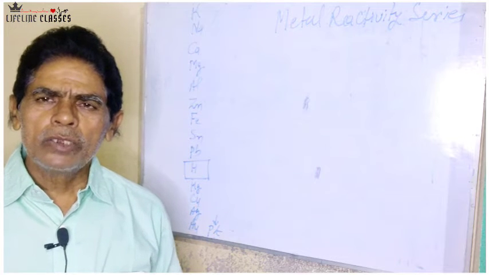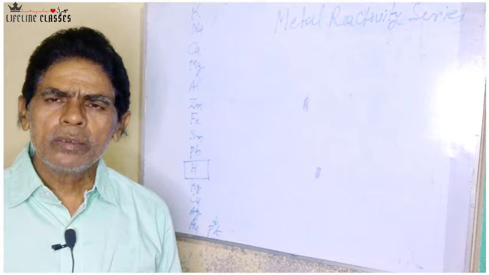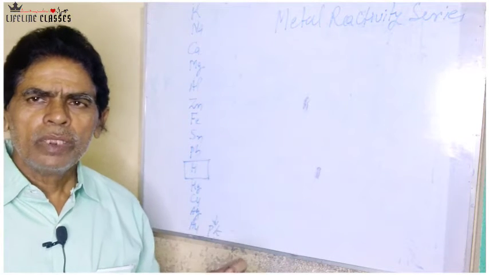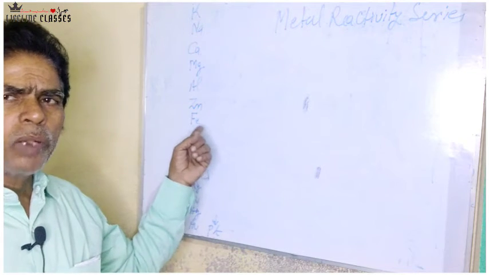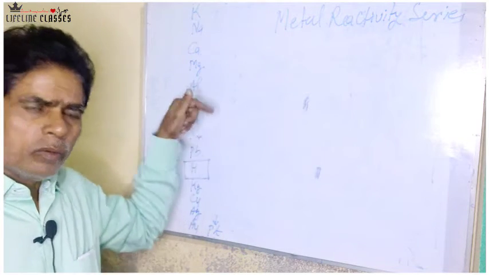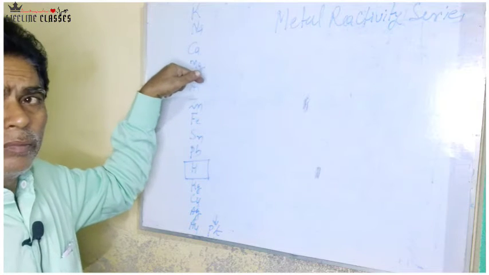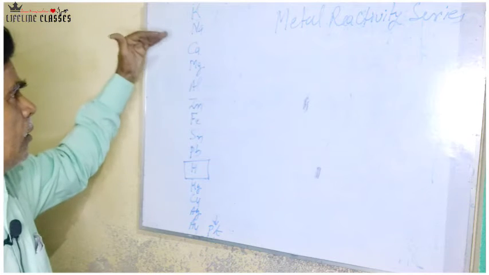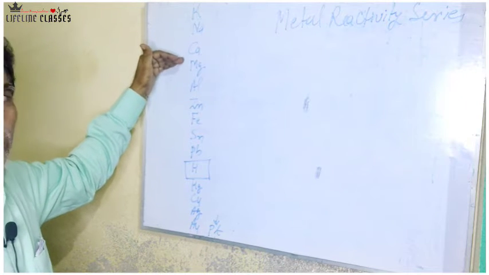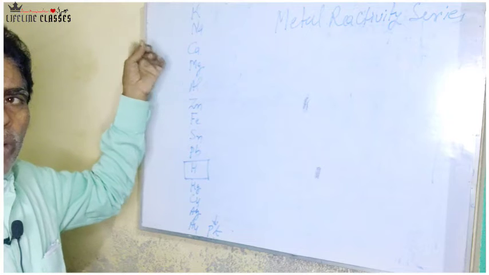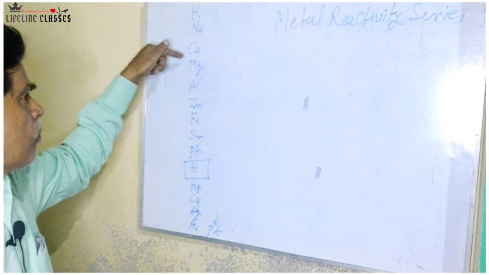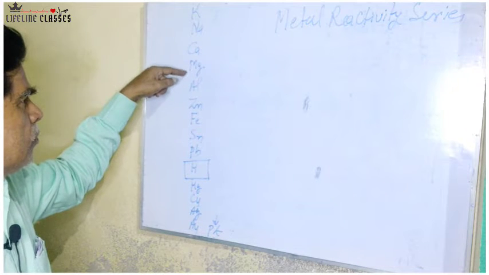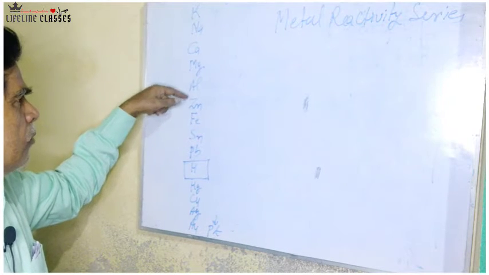That is why its vigorousness of reaction with acid is much more as compared to sodium. That is why sodium is placed just below potassium, meaning potassium is more reactive than sodium, and below sodium calcium is placed. So calcium occupies a lower position in the metal reactivity series, and below calcium magnesium is placed, and then aluminum.